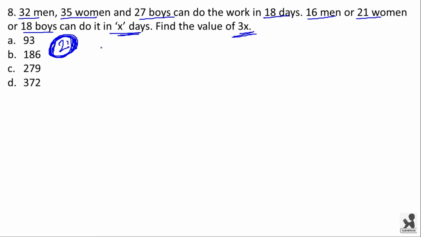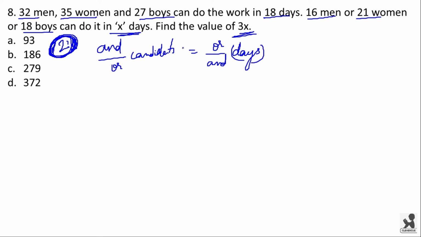See, in the second method I have said you that AND by OR of candidates will be equal to OR by AND of number of days. Okay, I hope you remember this. But I have to tell you another thing, that this reciprocal is not valid.